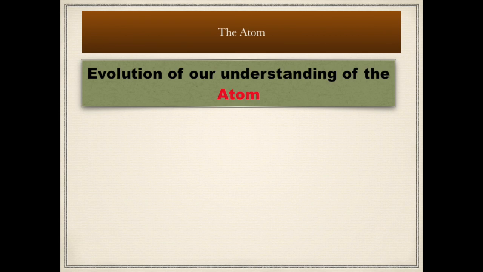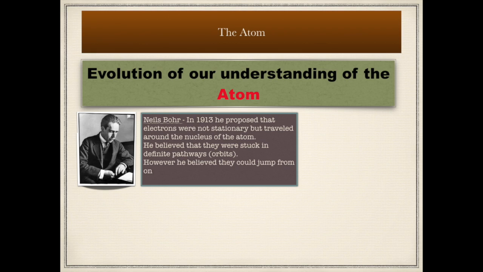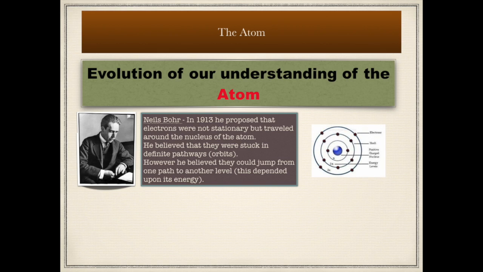Now, as we continue our look at the evolution of our understanding of the atom, we come to Niels Bohr. In 1913, he proposed that electrons were not stationary, but traveled around the nucleus of the atom. He believed that they were stuck in definite pathways or orbits. However, he believed that they could jump from one path to another.